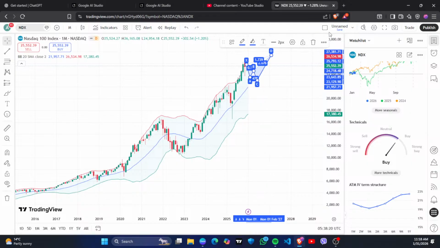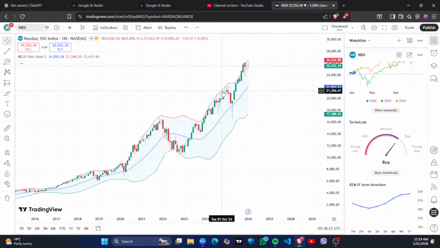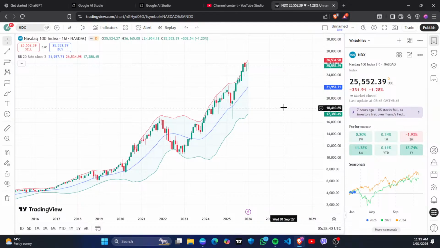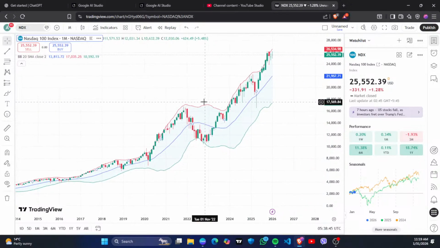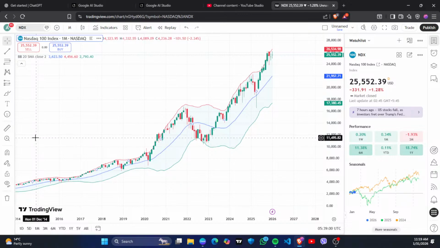So if major companies like SpaceX, which merged with X, then OpenAI and Anthropic are listed, they will again try to gain a massive rise in their index. Okay, so always consider this, and always try to be long term. Don't try to be short term. We cannot beat the market, and we don't have many resources to beat the market. So always think long term. If we think long term, we can maximize our return and get what we have wanted.